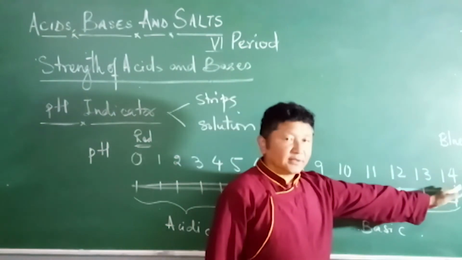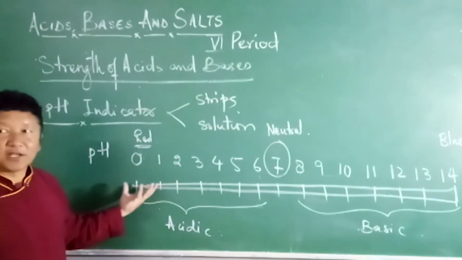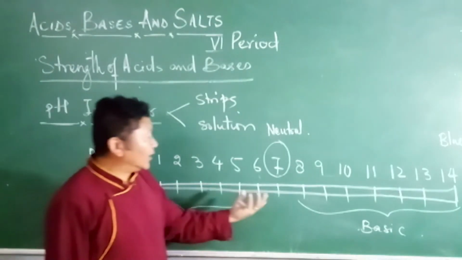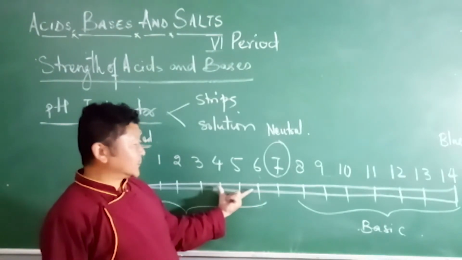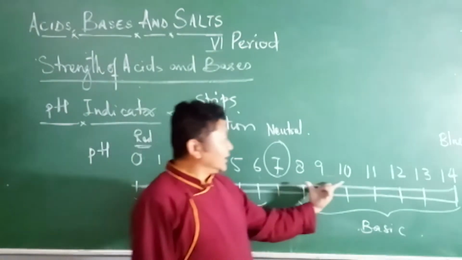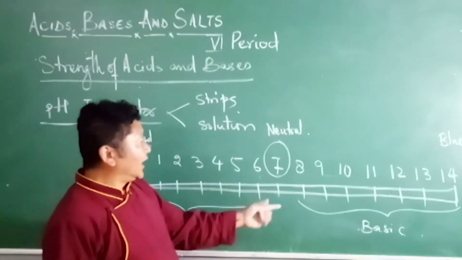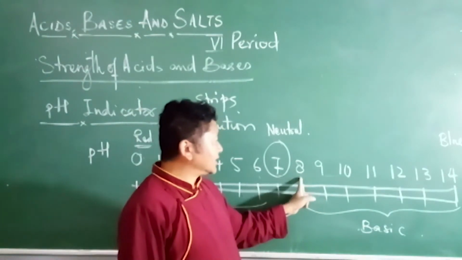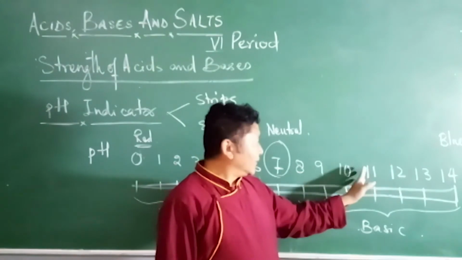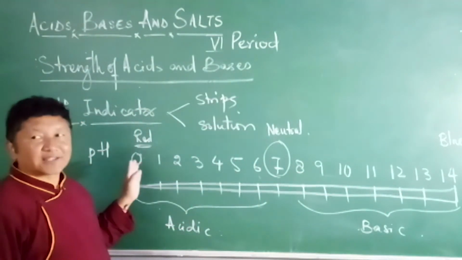Strong bases are at pH 14. Strong acids are at pH 0, 1 and 2. Weak acids are at pH 4, 5, 6, and weak bases are at pH 8, 9 and 10. Above this are strong bases, below this are strong acids.